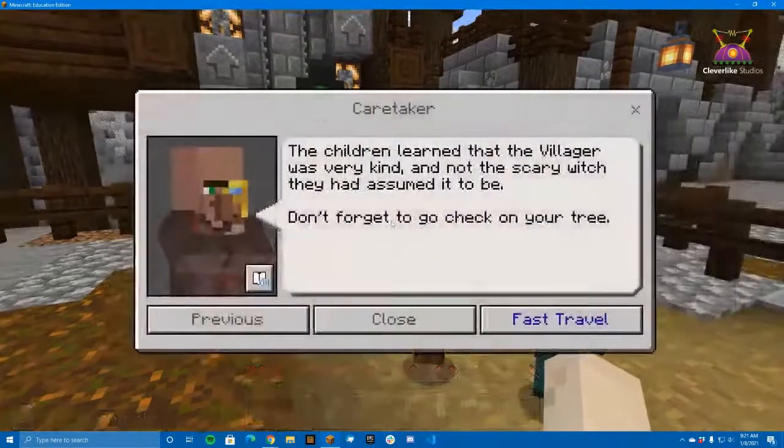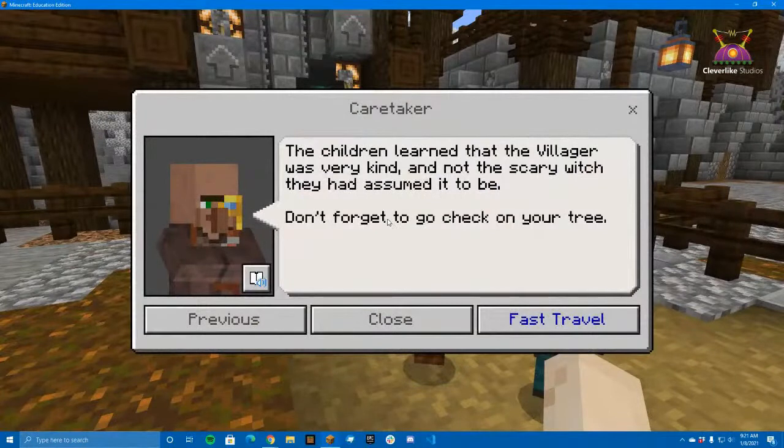But you should always decide who to trust and be with your parents, things like that. Be safe with strangers still. Okay, the children learned that the villager was very kind and not the scary witch that they had assumed it to be. Don't forget to go check on your tree.